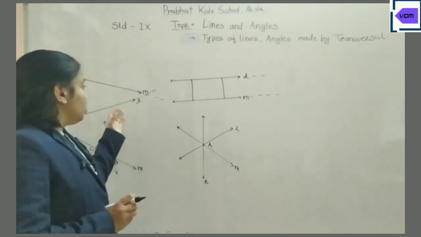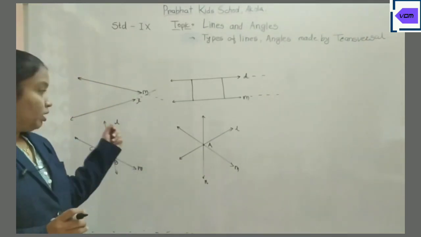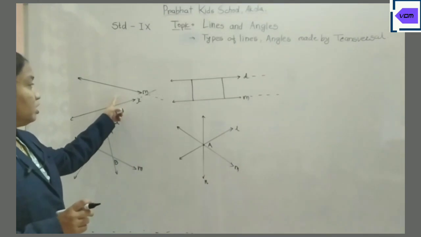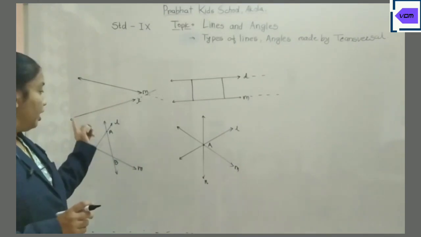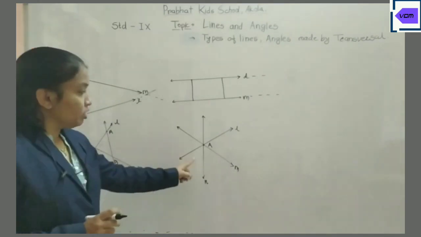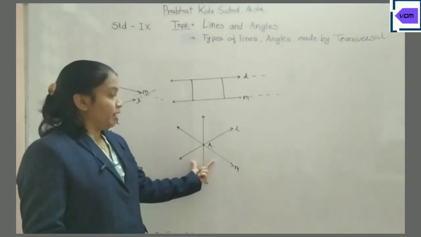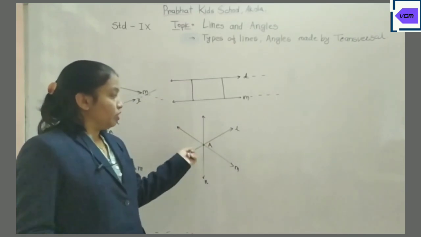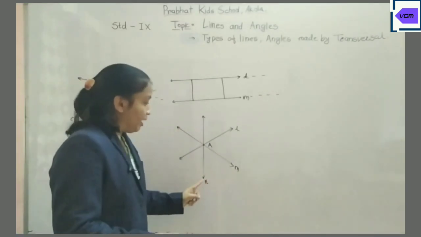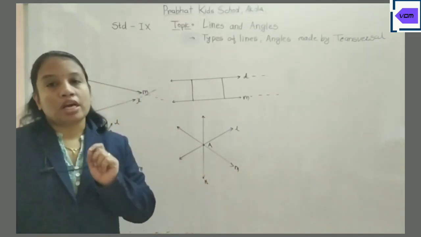The lines which are intersecting are called intersecting lines. In this figure, these are intersecting lines, and these also are intersecting lines. But there is a special name here, because all the lines here, that is L, M and N, are passing through a single point.